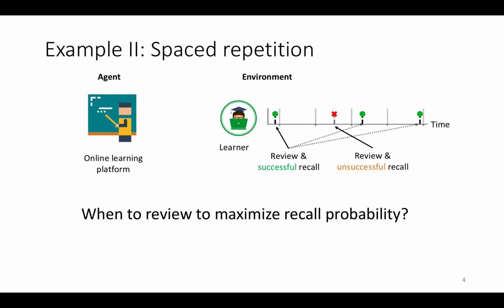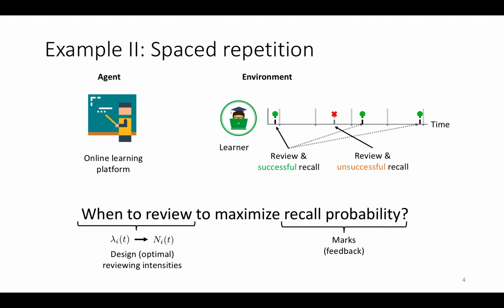Another such problem is faced by online learning platforms like Duolingo when they try to schedule lessons for learners. The agent here is the online learning platform, and the environment is a learner who provides feedback by succeeding or failing to answer questions posed as lessons. We would like to schedule reviews to maximize recall probability of the learner based on her previous attempts.